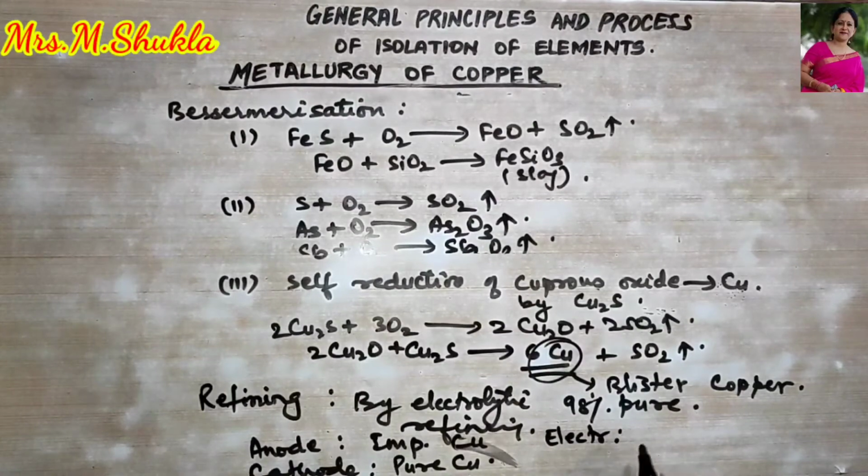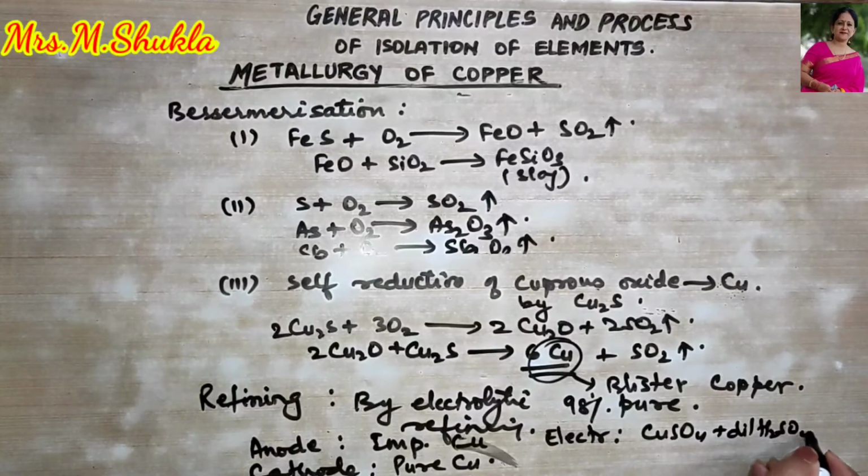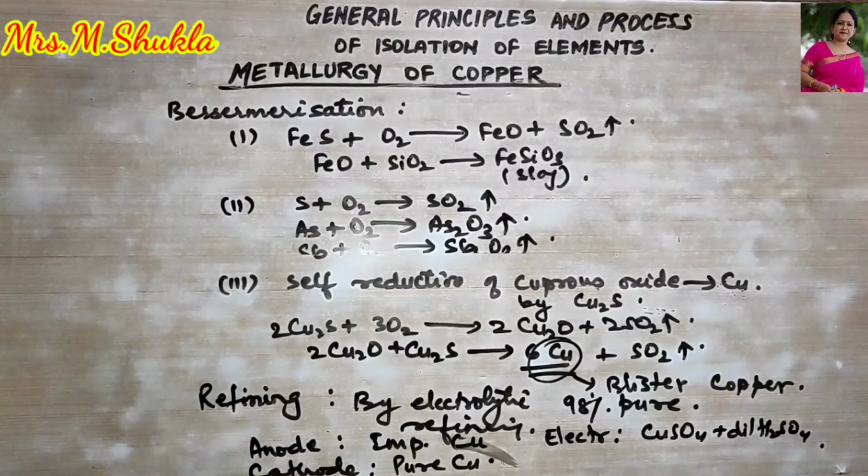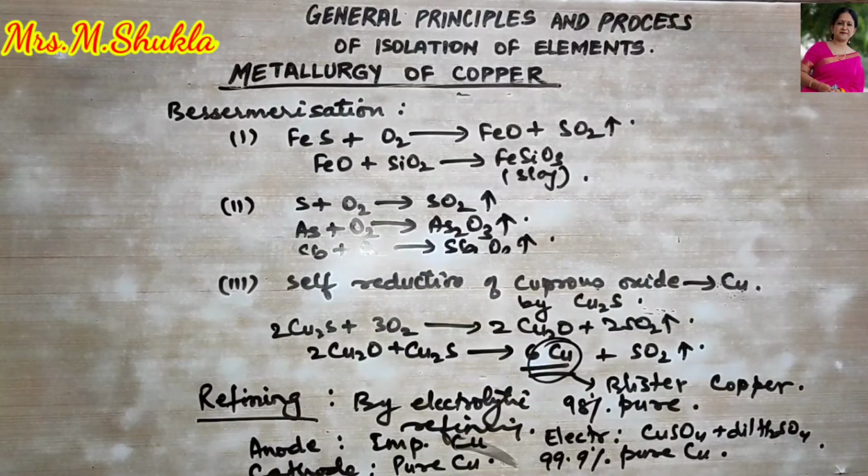The electrolyte should contain copper sulfate diluted with dilute sulfuric acid. Now the pure copper is collected at the cathode, right? All the impurities like silver and gold settle down as anode mud, right? And after refining we obtain 99.9% pure copper, right?